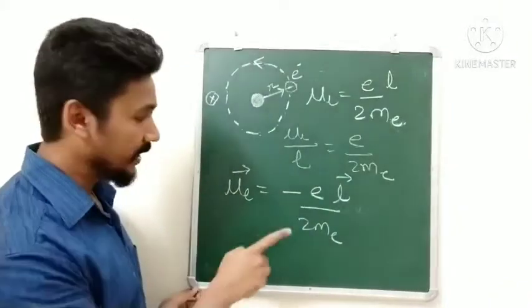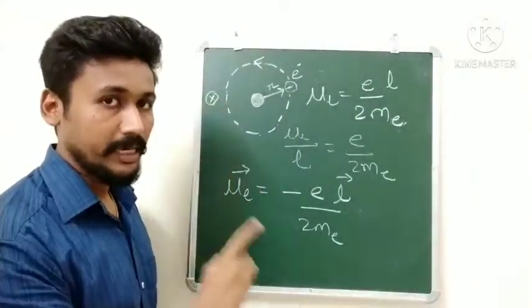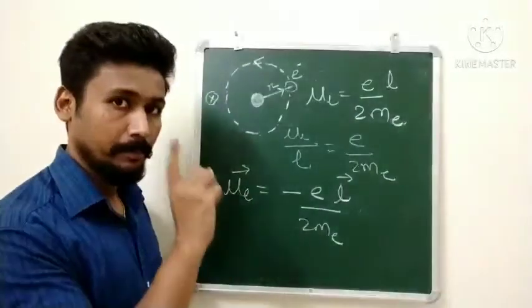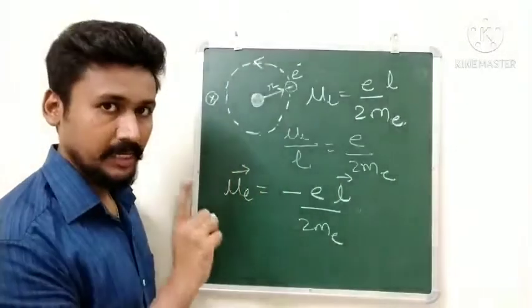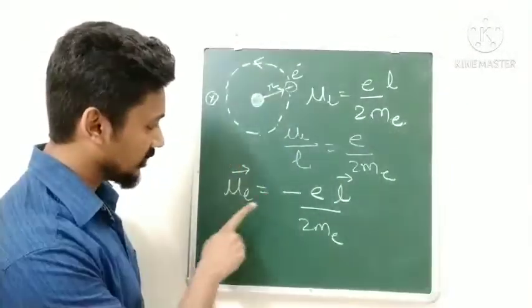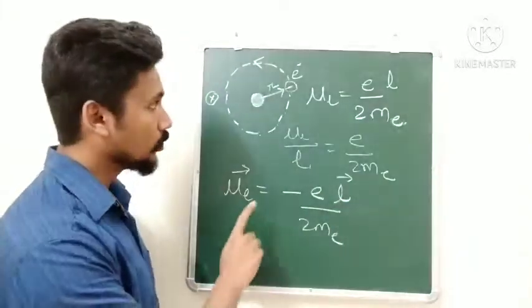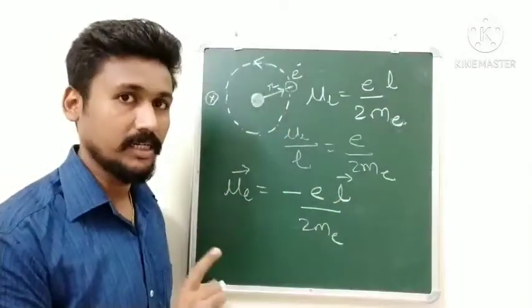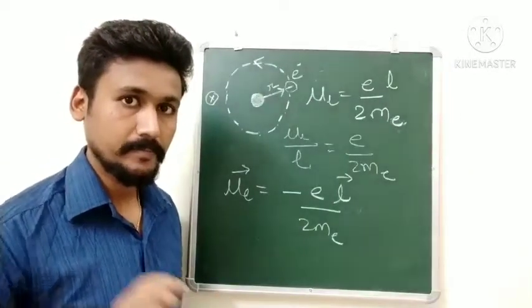Once again, let me repeat, we are getting a minus sign because it is the electron which is revolving. If we had found this out for a positively charged particle, this minus sign would not be present. So in terms of direction, mu L will be opposite to the direction of L. I hope this particular derivation was understood, and you will also find the entire derivation in the notes.